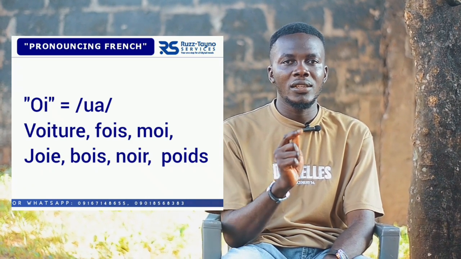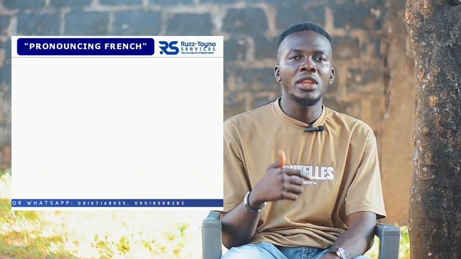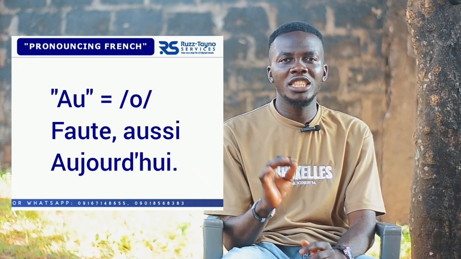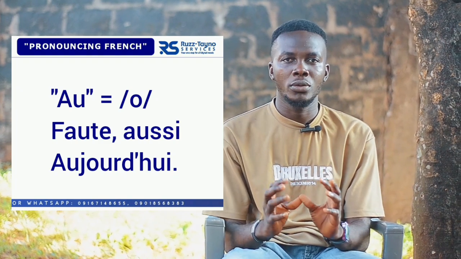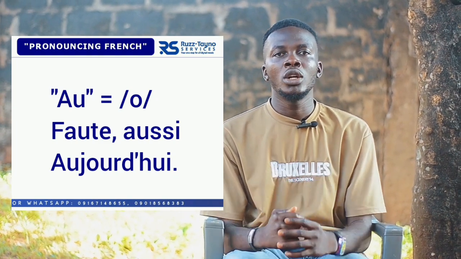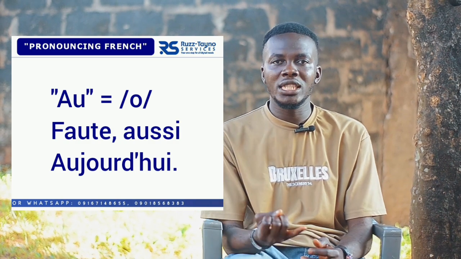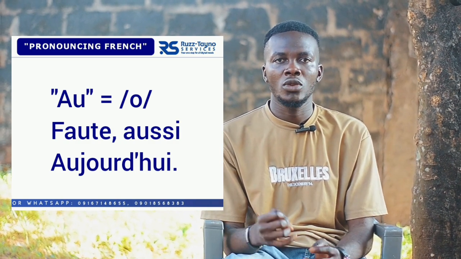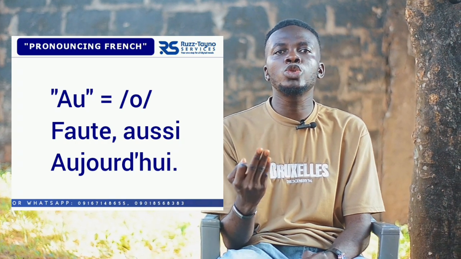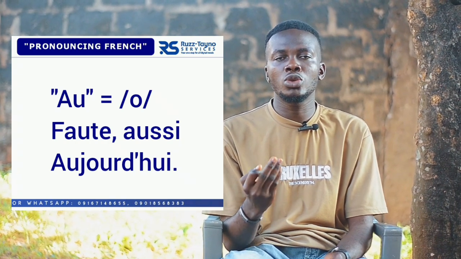Foi, foi. Okay, now the next one is the AU. AU in French is pronounced as O. Whenever you see AU in French, it is pronounced as O. Okay, just like faute, aussi, aujourd'hui.